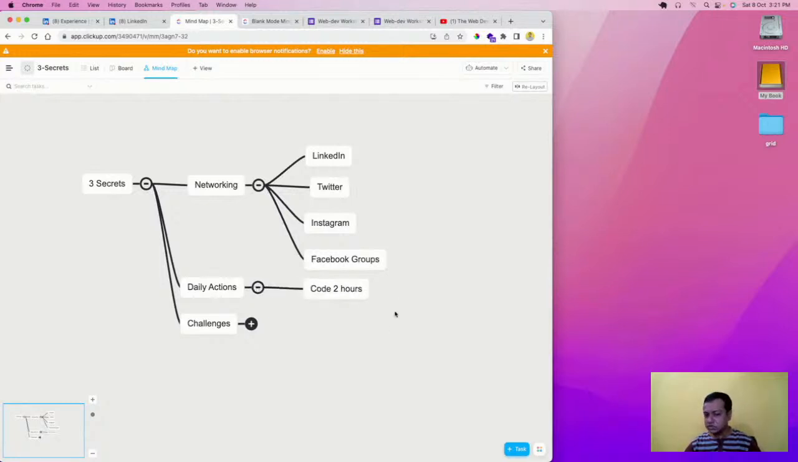And then there's some daily action you have to take, like code 2 hours daily. That is mandatory, especially if you're not from an IT background. And there are some very good challenges like 100 days of code and 100 days of project. I'll show one thing.